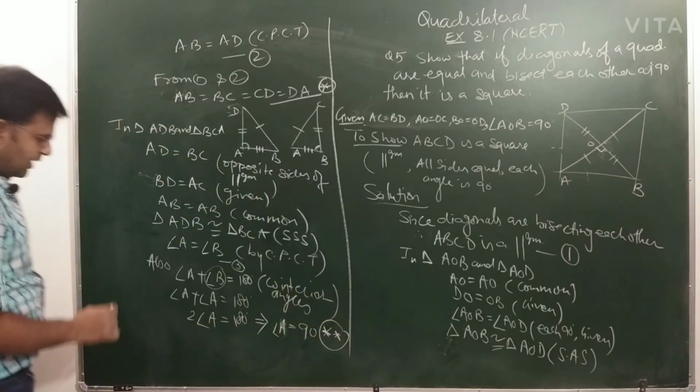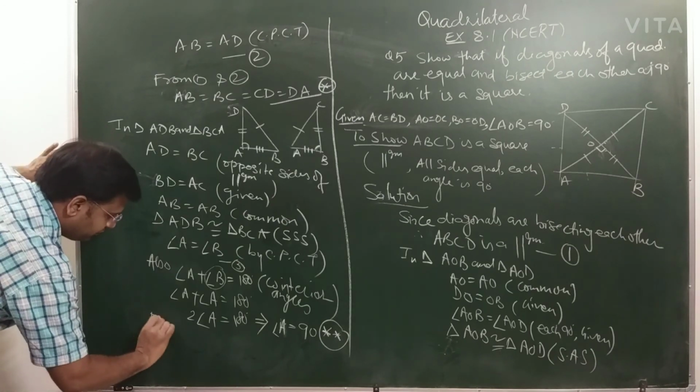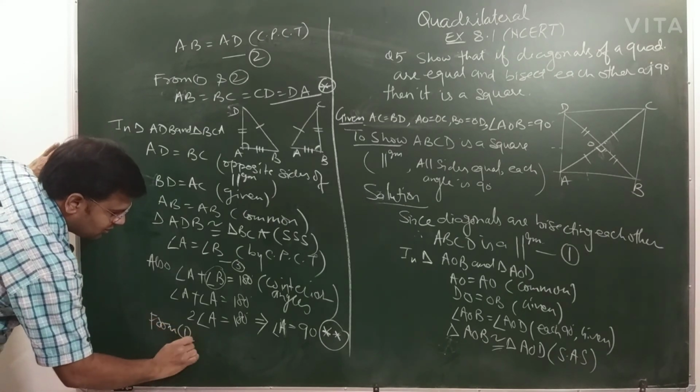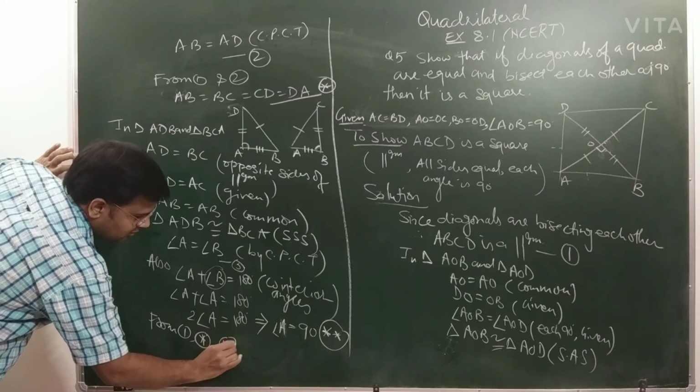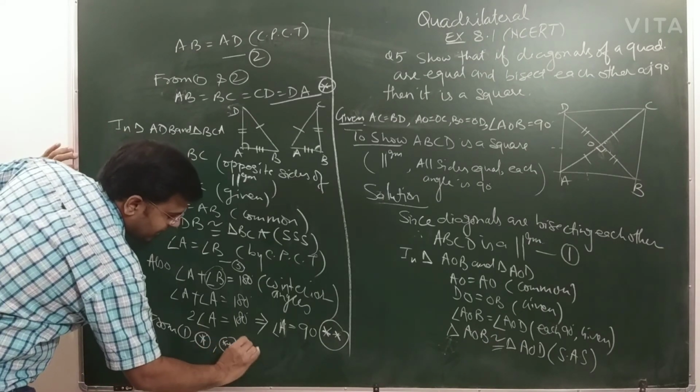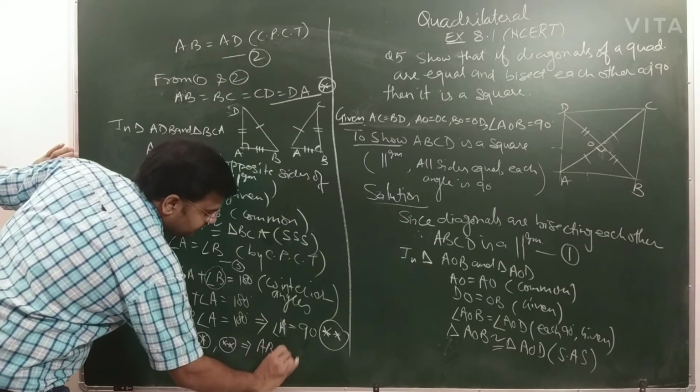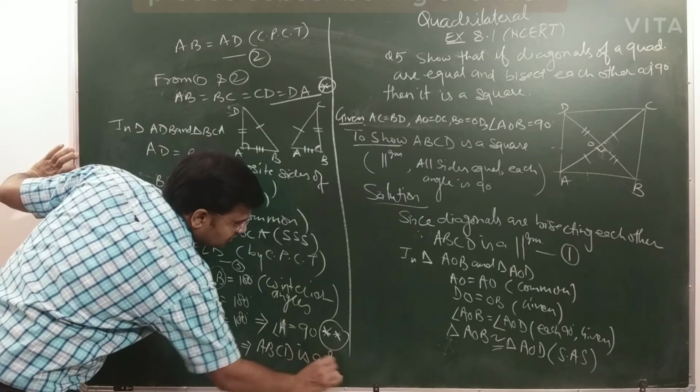So write the final line from 1, star and double star. It implies that ABCD is a square.